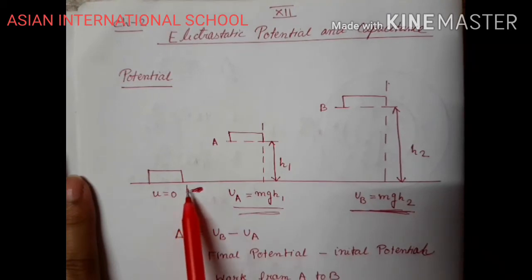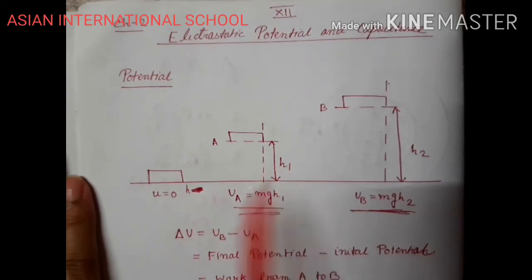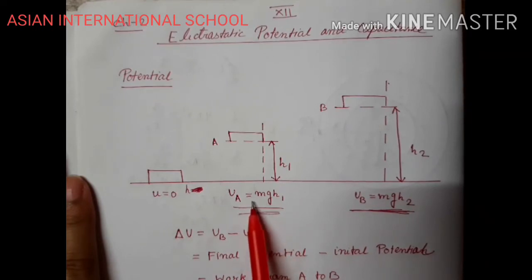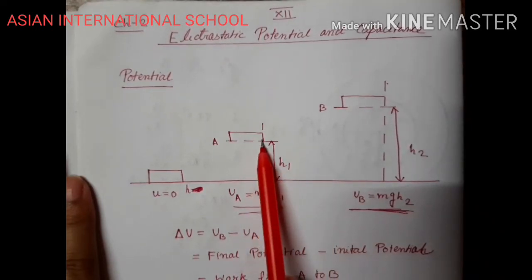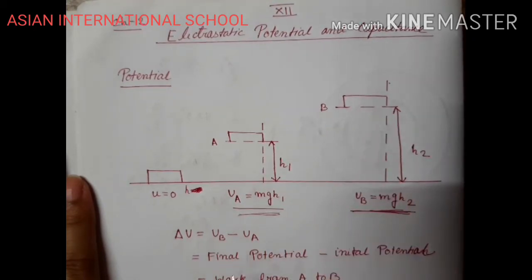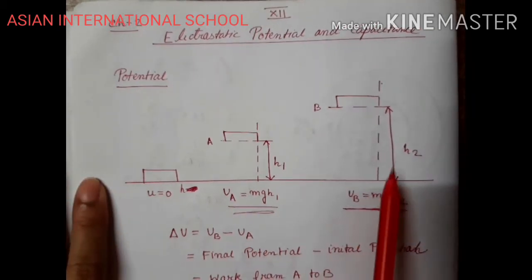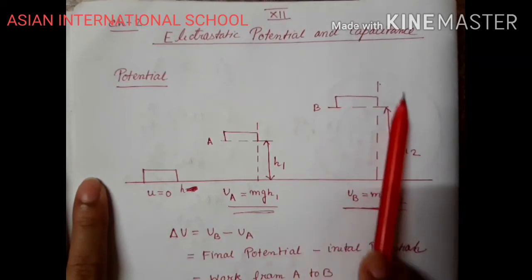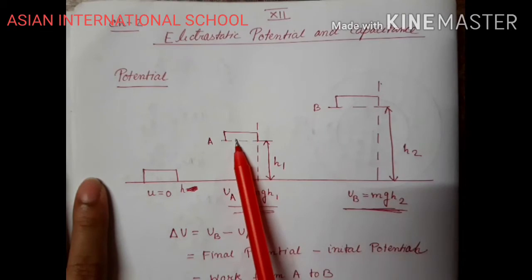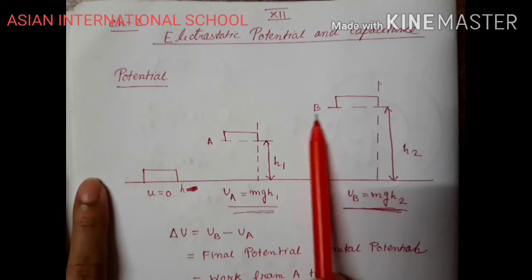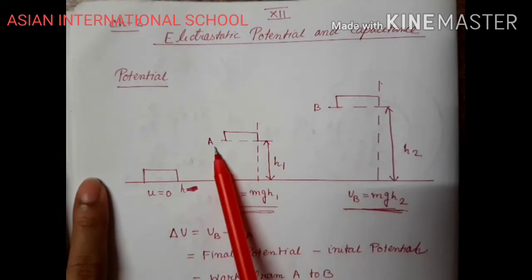If I consider this height to be zero height, then only I can understand how much bigger this one is. Similarly, if I want to compare the potential between this one and this one, that means when the object is displaced from A to B, from height h1 to height h2, I will compare how much more work has been done to displace the object to position B than at position A.